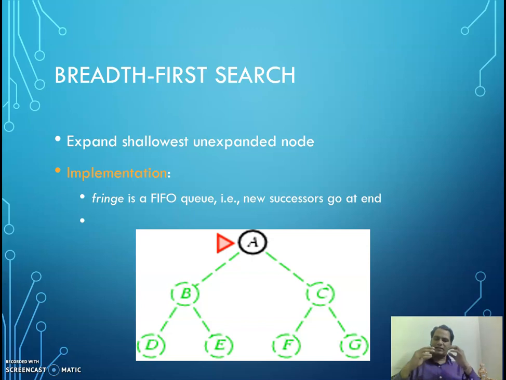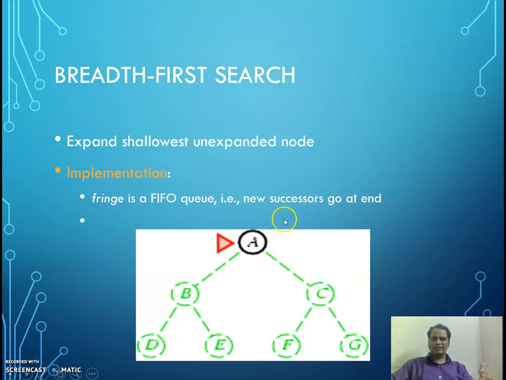When we expand in such a way, we will be expanding the shallowest node first. So breadth first search follows the principle of expanding the shallowest unexpanded node first, and it is implemented with a fringe which is a FIFO queue. That is, new successors go to the end.